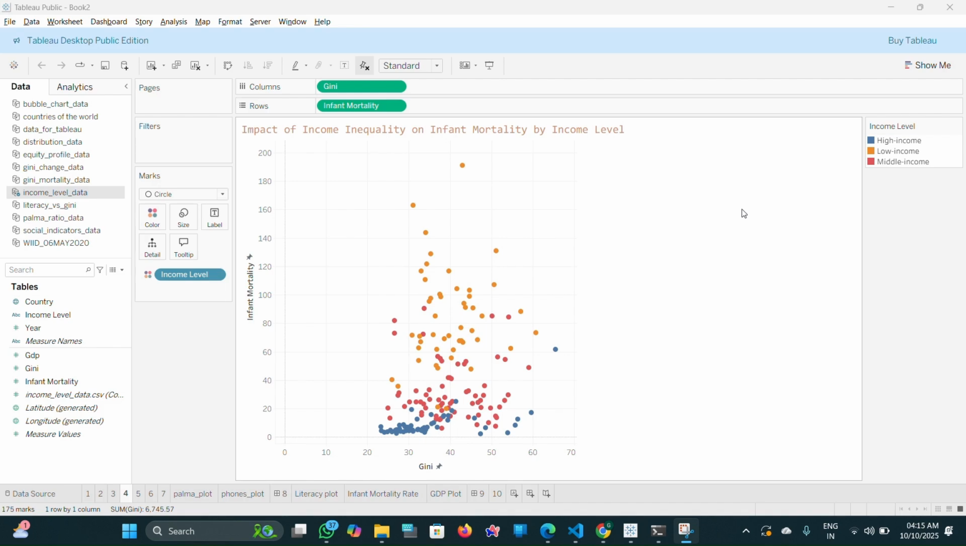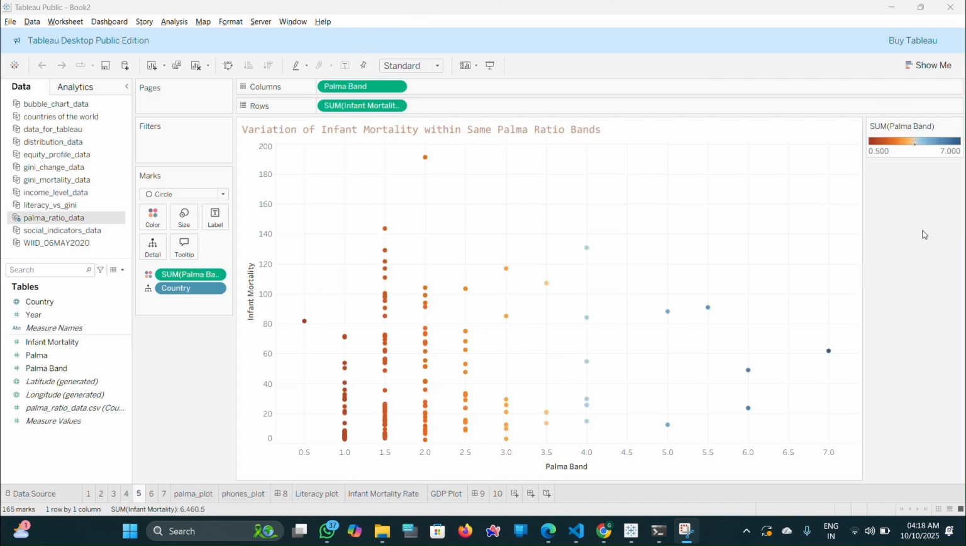The plot reveals three distinct patterns. The blue dots, the high-income countries, are clustered at the bottom with very low infant mortality, and inequality shows little additional impact. In stark contrast, for the red and orange dots, the low and middle-income countries, the relationship is much stronger. Here, a rise in the Gini index is clearly associated with a significant increase in infant mortality. My analysis confirms that the answer is yes. The detrimental impact of income inequality on public health is far more pronounced and severe in developing nations than in wealthy ones.